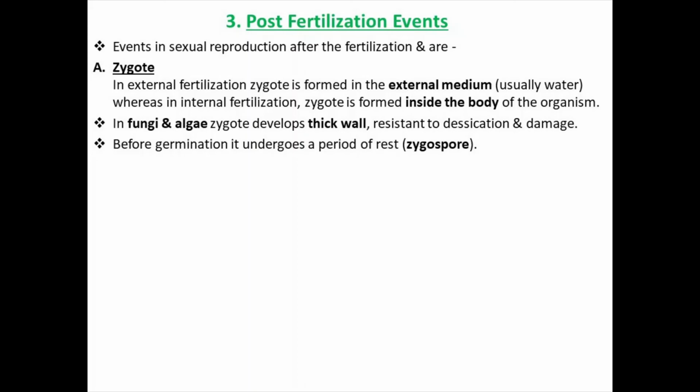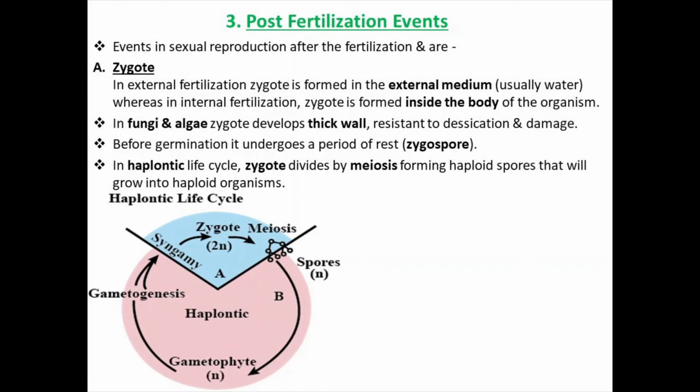The example for it is certain algae or fungi. So this term zygospore is very important, because in the previous asexual reproduction we took up the zoospore, and then the term zygote. So make these three terms clear.